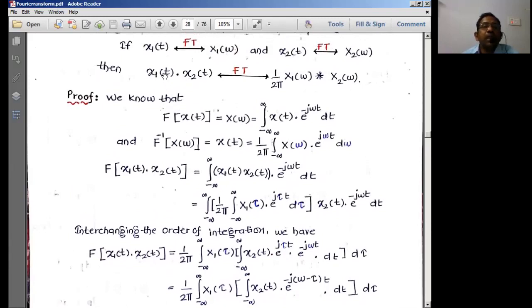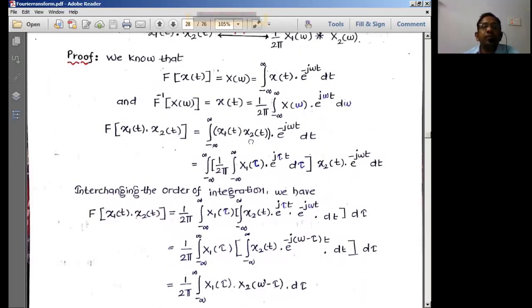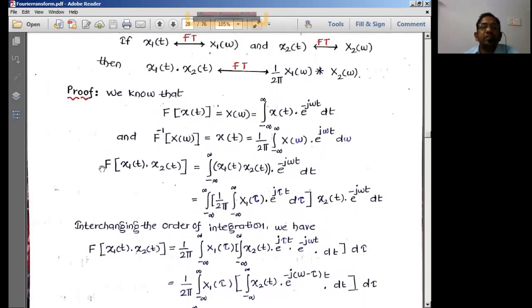So we are doing a scalar multiplication in the time domain, simply x1 of t into x2 of t. I can write it as the Fourier transform of this product, which is equal to this function into e power minus j omega t dt, is the form we have. So what is x1 of t?